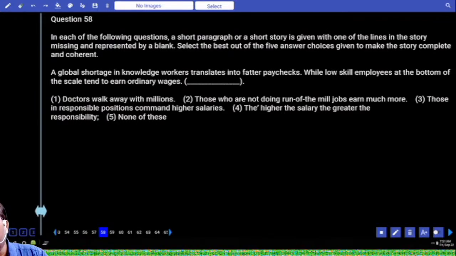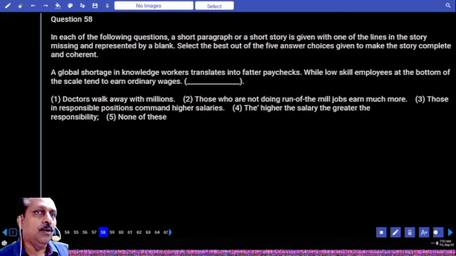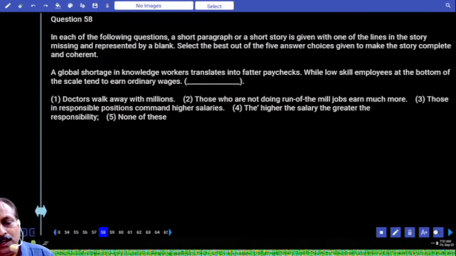And where is 2.5 lakhs? Nothing. Everyone was surprised. Here the sentence talks about demand is more, supply is less. Obviously some people get heavy paychecks, others don't get. A global shortage in knowledge workers translates into fatter paychecks. While low-skill employees at the bottom of the scale tend to earn ordinary wages.